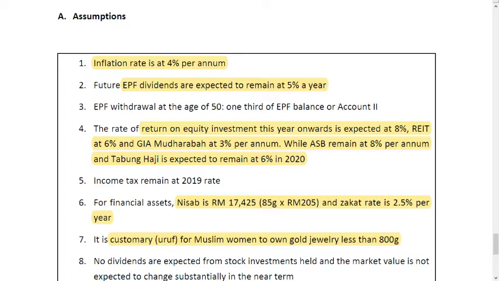Normally the saving and current account is half of the GIA Modarabah return, which is 1.5% each. As for zakat nisab, the value is based on the price of gold, and for gold jewelry for Muslim women based on urf is about 800 gram.